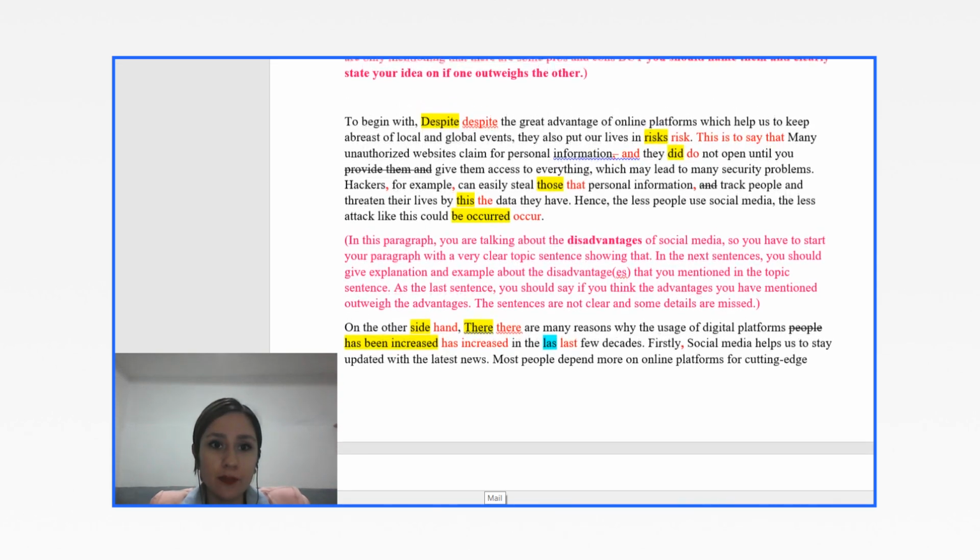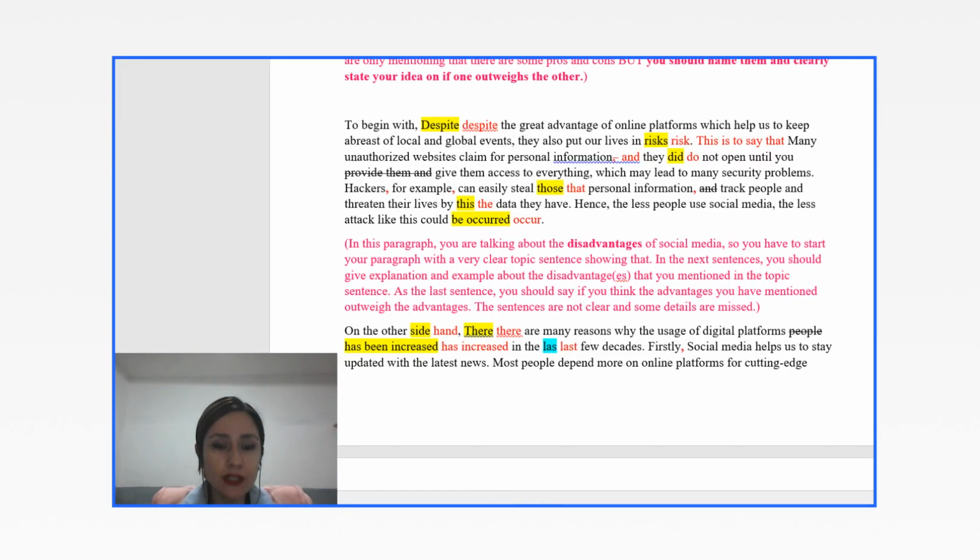I would say that while I was reading this paragraph, I realized you want to talk about the disadvantages of social media. So you should start this paragraph with a very clear topic sentence showing that this paragraph is going to be about disadvantages, because it is a little vague. You should directly say, to talk about the disadvantages of the internet or of the social media, blah, blah, and then you go on. So make it very clear in the topic sentence, because the topic sentence is what gives the general idea of the whole paragraph to the examiner.